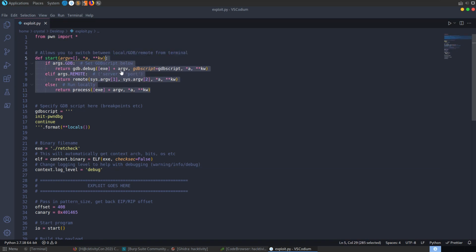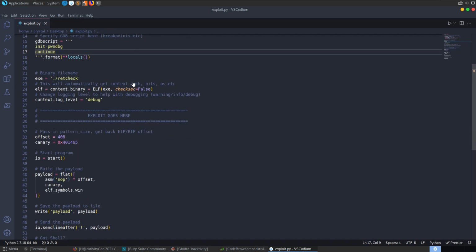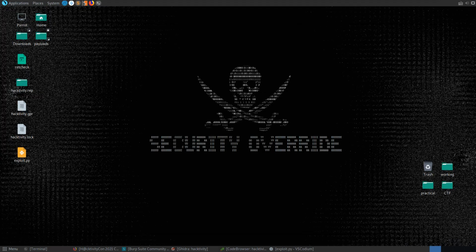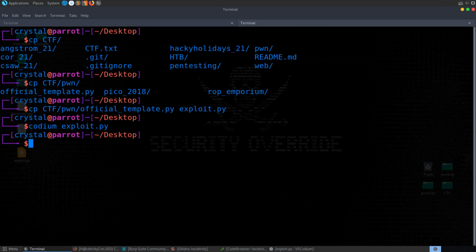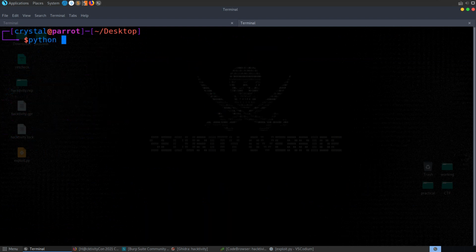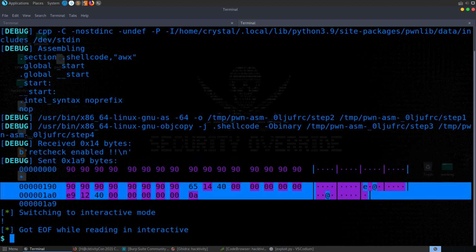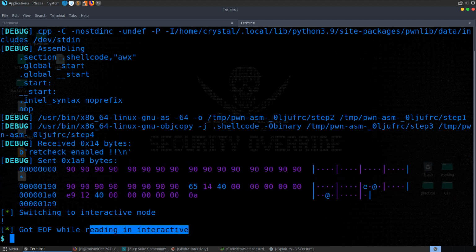And this is just to make it quite easy to swap between local, remote, and debugging with GDB, where we can set up a script here. So we'll see how we can do that remotely in a minute, but let's test this out. I kind of want to see what happens in GDB as we do this. So what I'm going to do first of all is run python exploit.py. You can see here we can actually see what's being sent and what's being received. We got end of file, so we didn't actually get our flag.